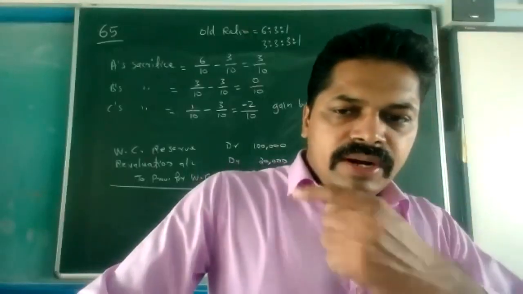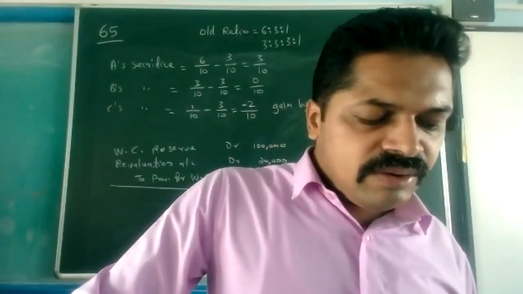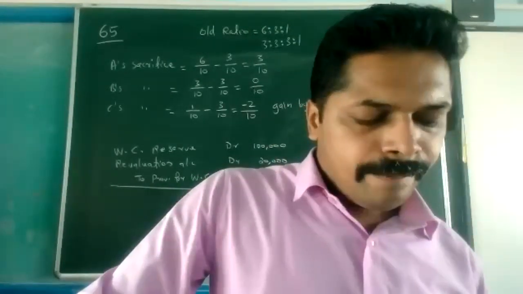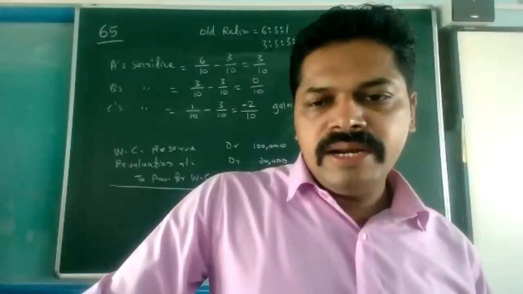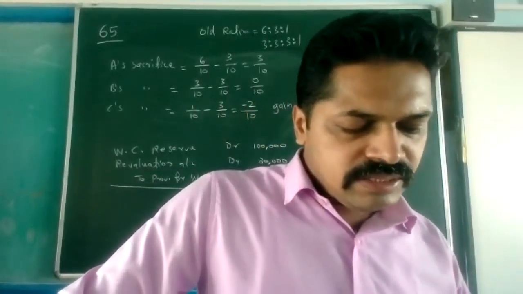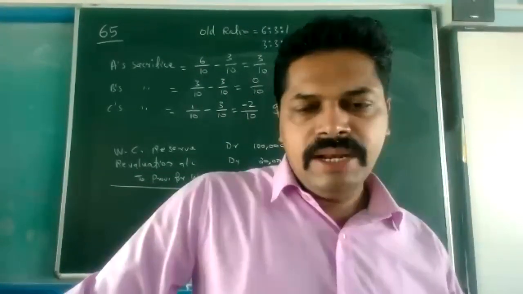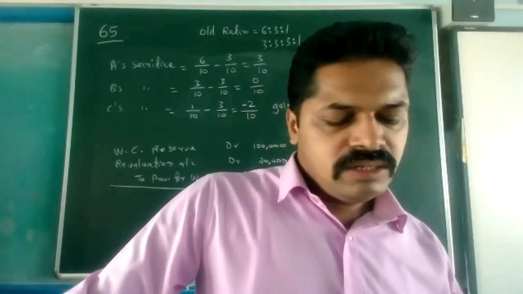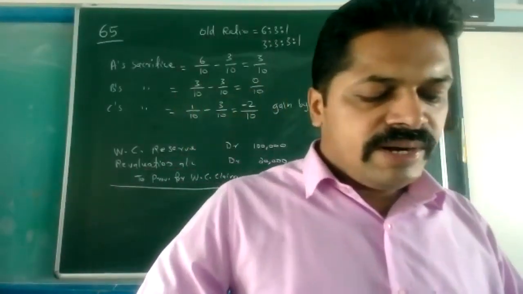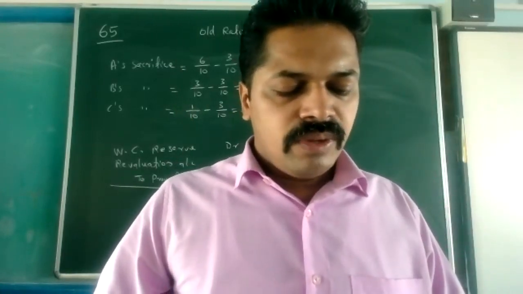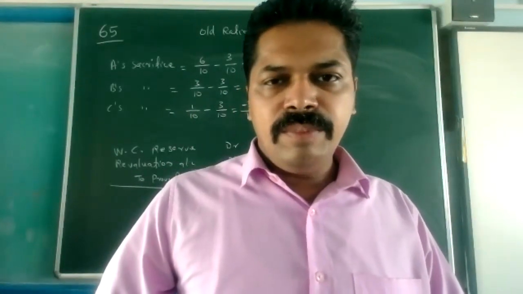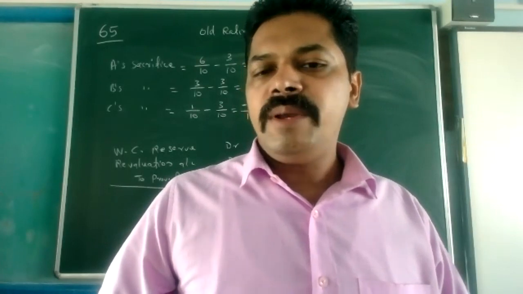Then one more item is given, item number C. Contingency reserve appeared at 60,000. Its journal entry will be contingency reserve account debit, to A's capital, to B's capital, to C's capital. Contingency reserve debit will be 60,000.